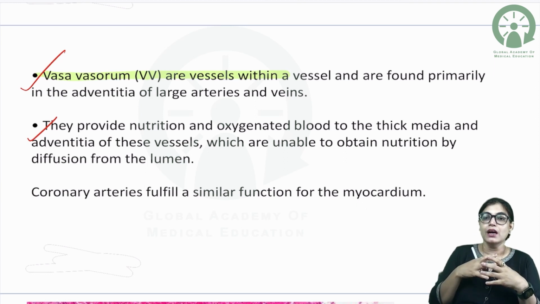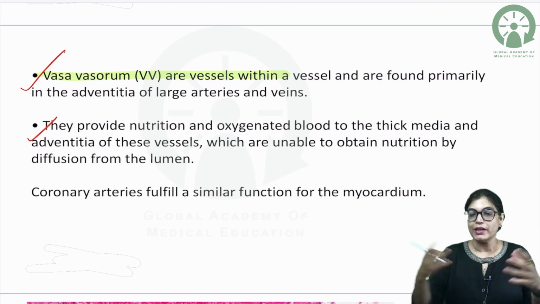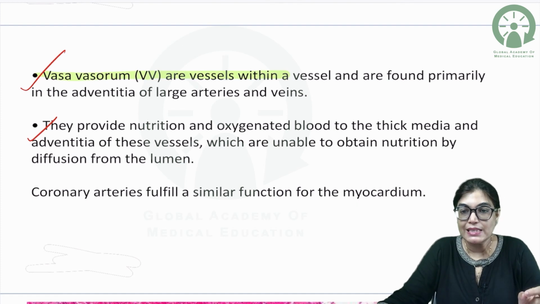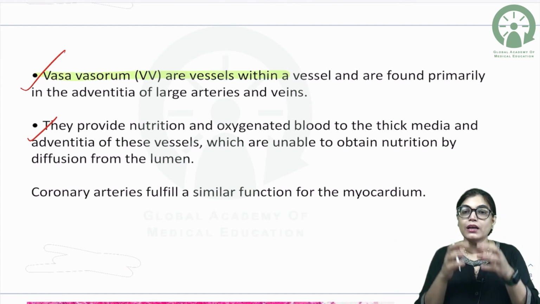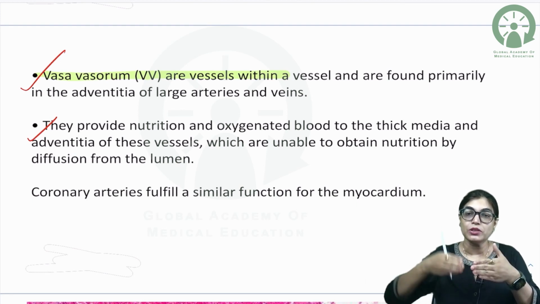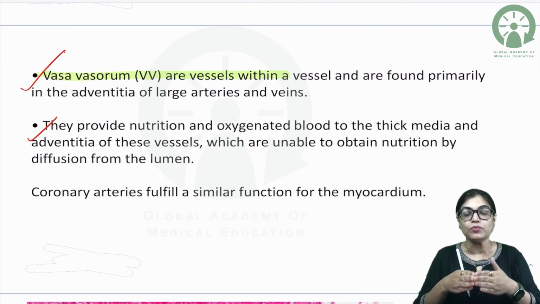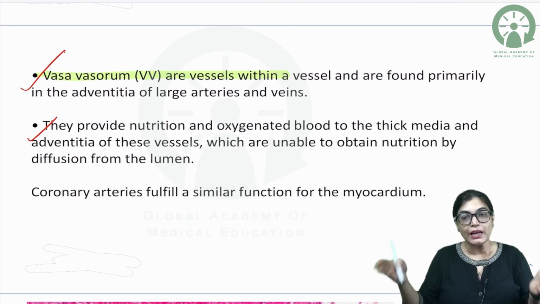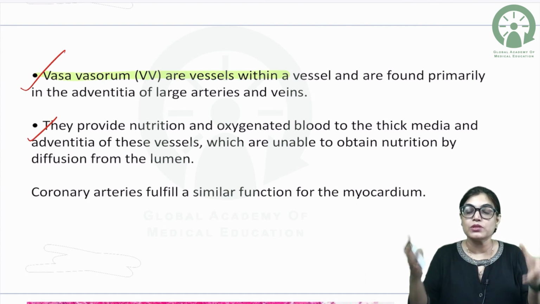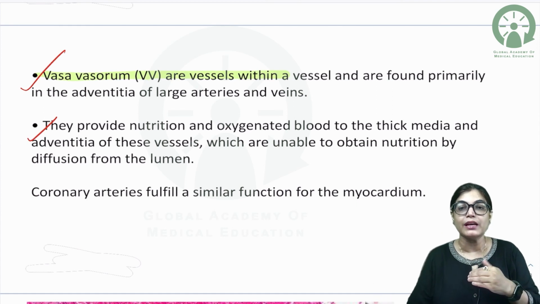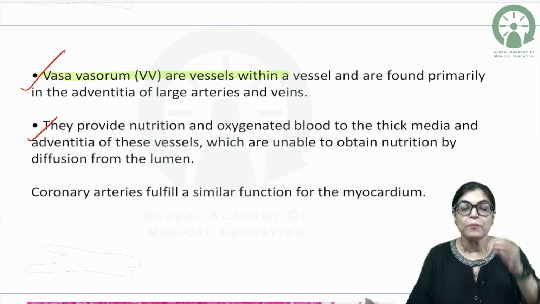If there is a large vessel, a large artery like the ascending aorta, the thickness of the wall of these arteries is large enough, so the blood which is flowing in it is not enough to give nutrition to the outermost layer. Okay, the nutrition for the inner layer of the blood vessel is adequate, but for the outer layer it is not adequate.